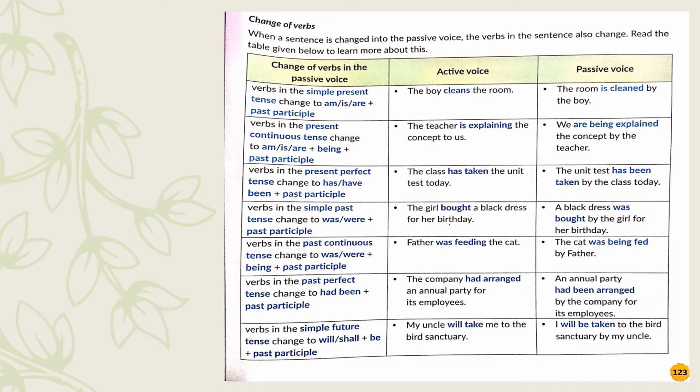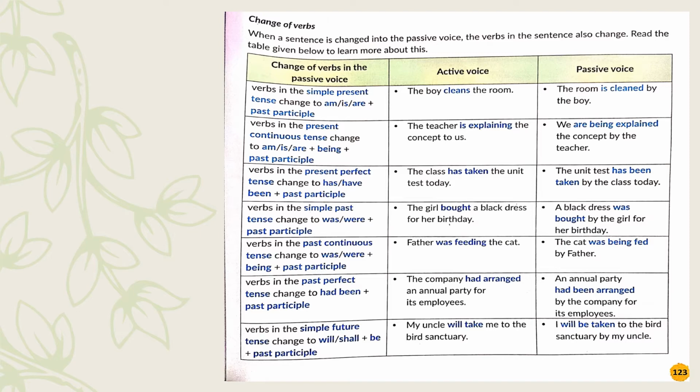Verbs in the past perfect tense change to had been and then the past participle. The company had arranged an annual party for its employees. An annual party had been arranged by the company for its employees. Verbs in the simple future tense change to will or shall plus be and then the past participle. For example, if in the active voice we will say, my uncle will take me to the bird sanctuary. In the passive voice, the same sentence becomes, I will be taken to the bird sanctuary by my uncle.